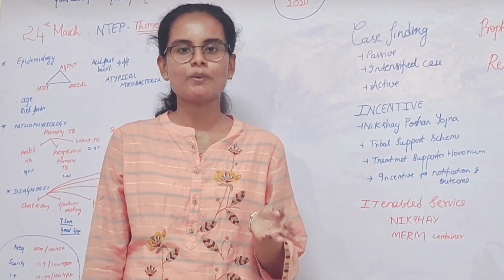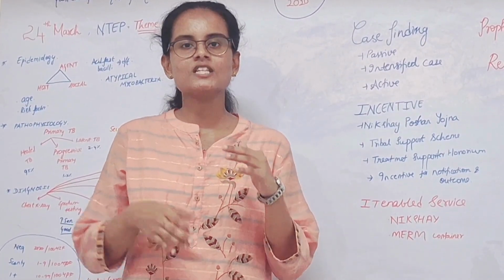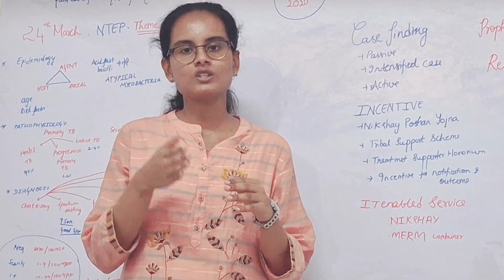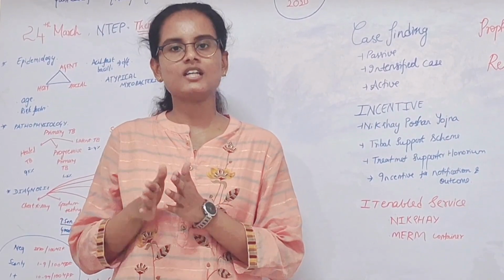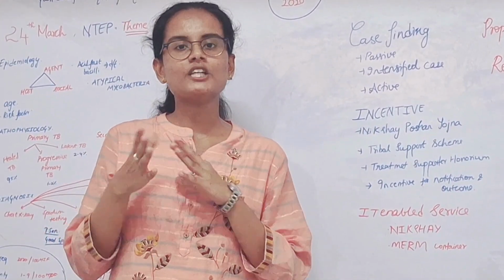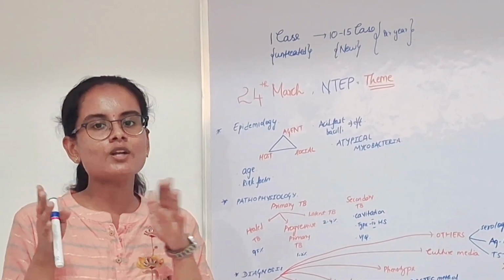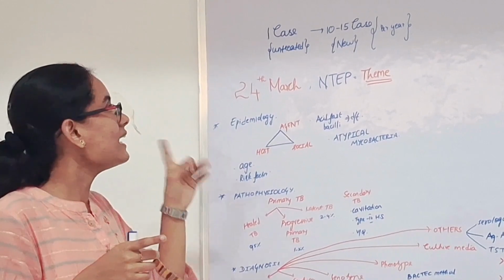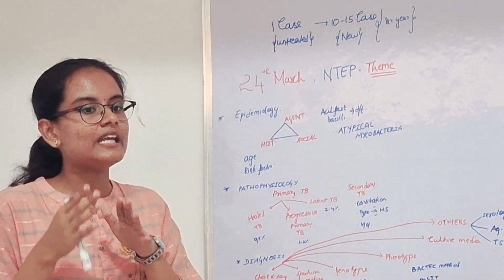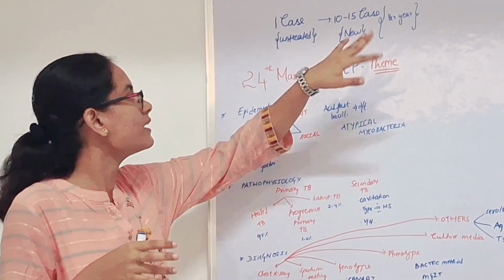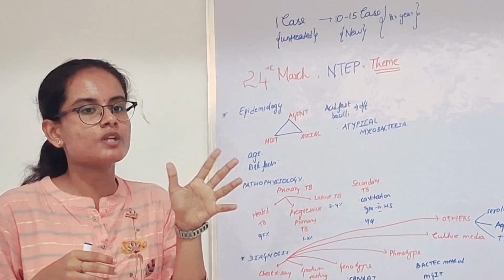About an important topic, which is tuberculosis: its epidemiology, its pathophysiology, various diagnostic modalities, treatment, and various organizations which are in collaboration with the National Tuberculosis Elimination Program. Starting with an important point: one case of untreated TB can lead to 10 to 15 new cases per year. World TB Day is observed on 25th March.